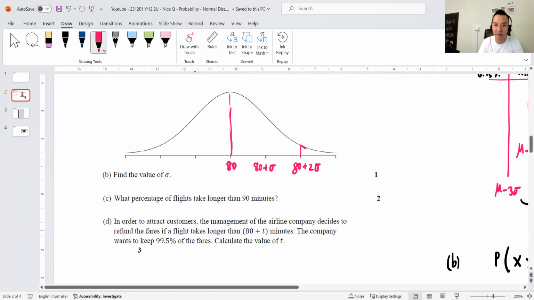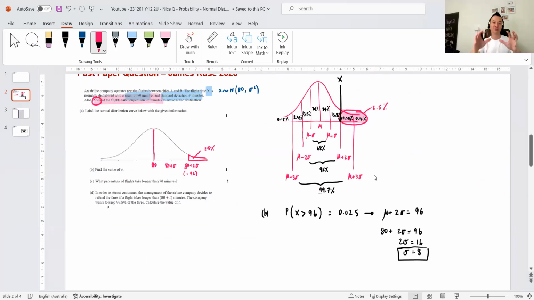Because over here, for this area here, this is 2.5%. In the solutions, they just needed you to label that. They didn't really need you to label this as 96 minutes, but that's how I did part B. So all they're after really is a labeling of the mu and the sigma, 80 plus 2 sigma. Now, guys, is that okay, how I found part B?